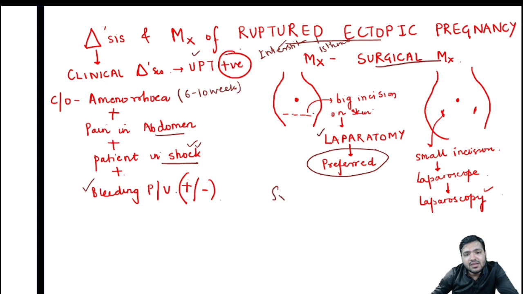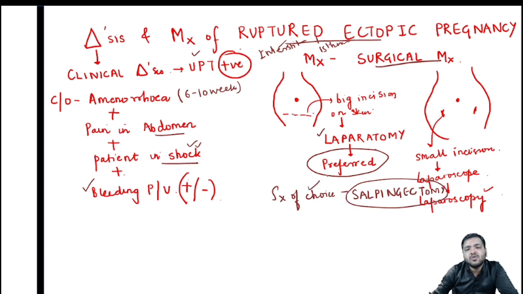And what is the surgery of choice in these cases? The surgery of choice is salpingectomy. Remember, salpingectomy is the surgery of choice. What is salpingectomy? Salpinx refers to the fallopian tube, and ectomy means to cut and remove. To cut and remove the fallopian tube, that is salpingectomy. Whether it is a nulliparous woman, who has not given birth to a single child, or a multiparous woman, or any reproductive age woman, we always do salpingectomy. Either she is married or unmarried or whatever, salpingectomy is the surgery of choice in case of ruptured ectopic pregnancy.